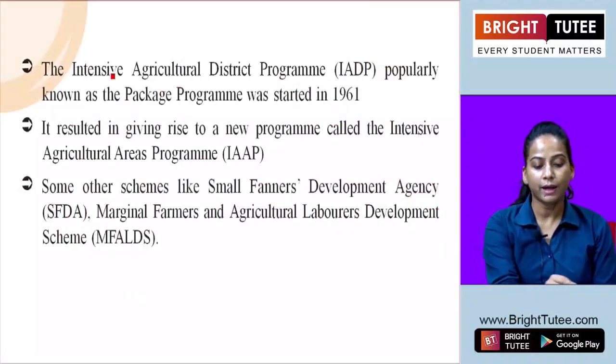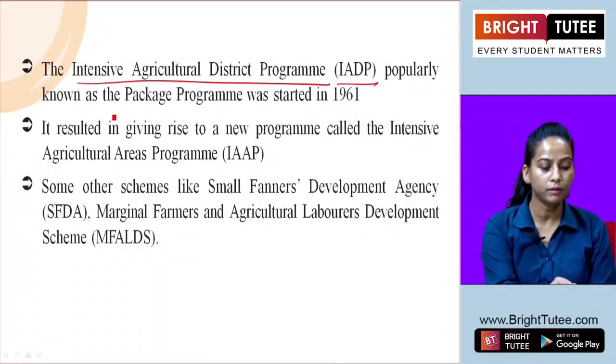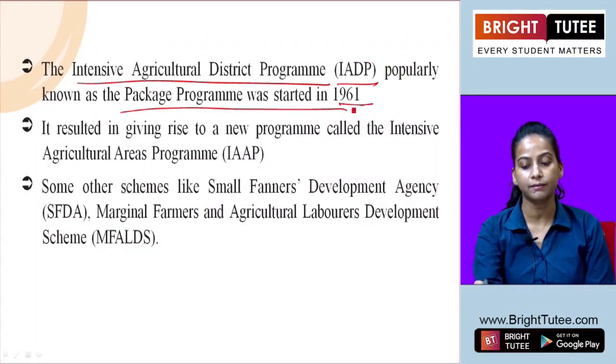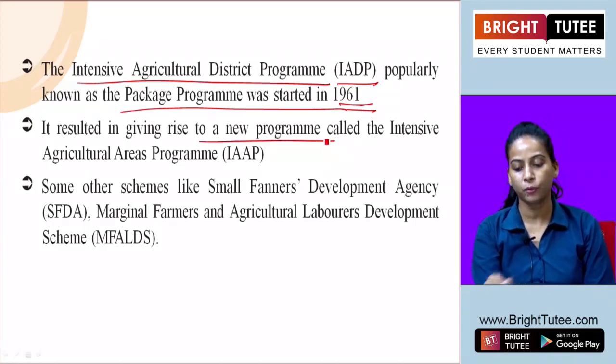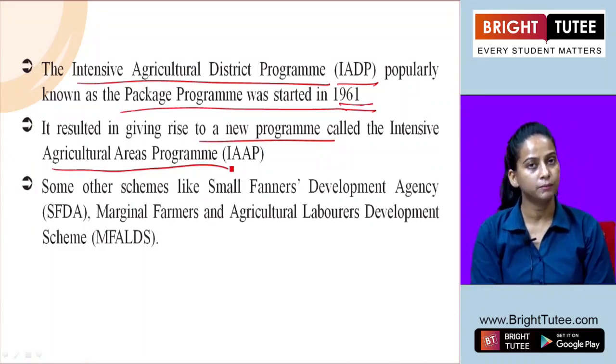The Intensive Agricultural District Program, that was IADP, popularly known as the Package Program, was started in 1961. It resulted in giving rise to a new program called the Intensive Agricultural Areas Program, that was IAAP.